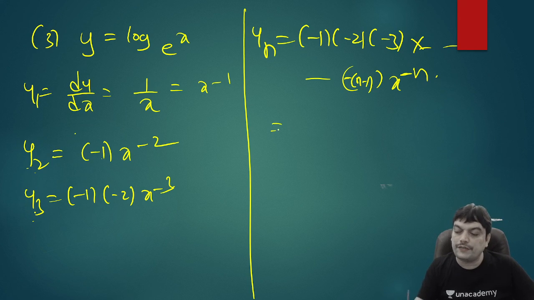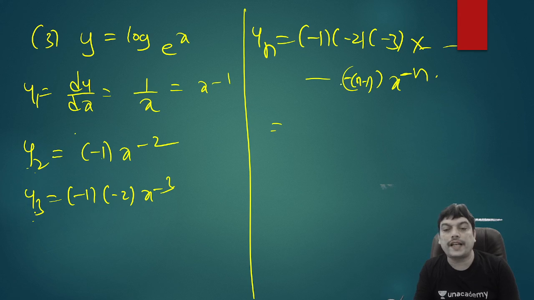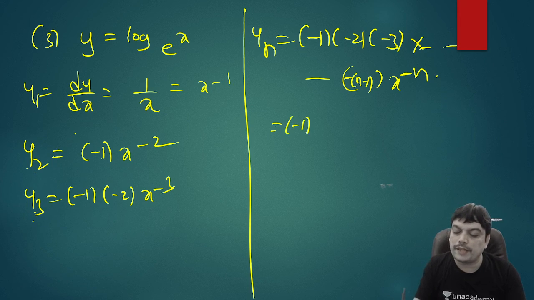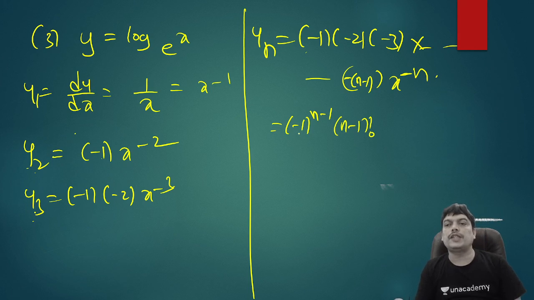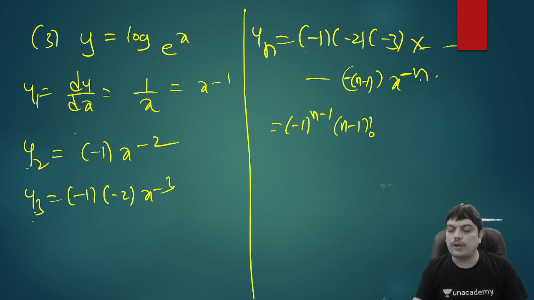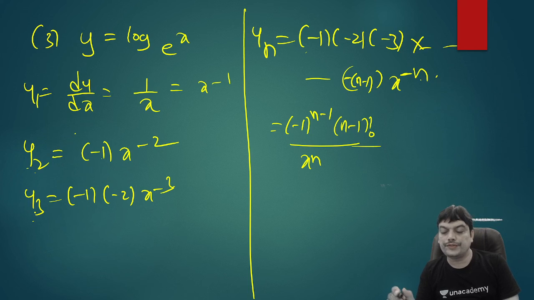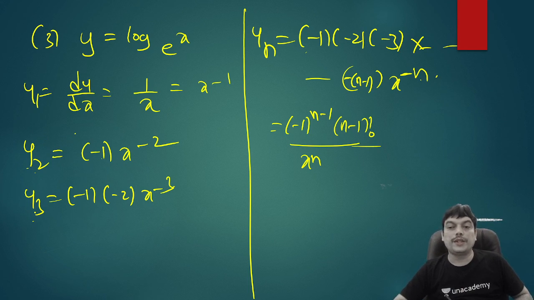You can clearly see if you take minus common in all of them, there are n minus 1 terms. So it will be minus 1 power n minus 1 into the product 1, 2, 3 up to n minus 1, which is factorial n minus 1. We got minus 1 power n minus 1 because minus 1 is multiplied n minus 1 times, occurring in each one of them. And that x power minus n, you can write in the denominator as x power n. So this is the formula you can use for the nth derivative of log x.